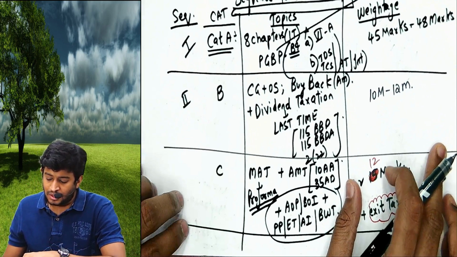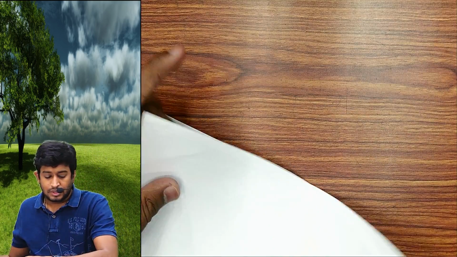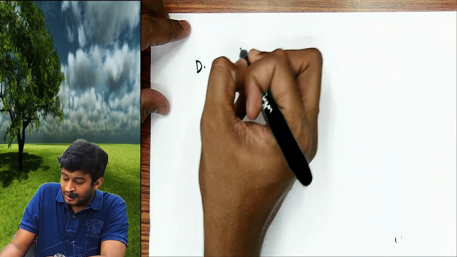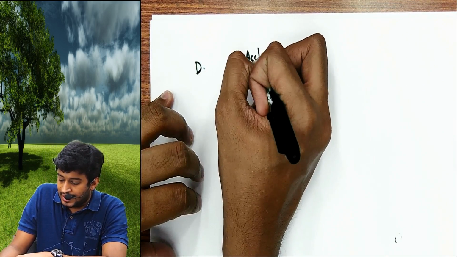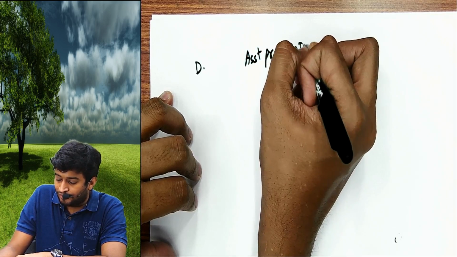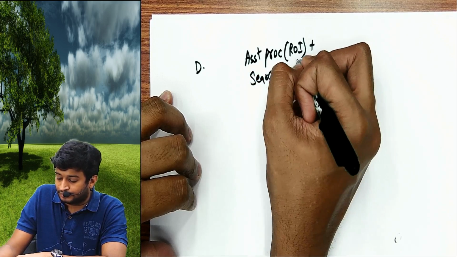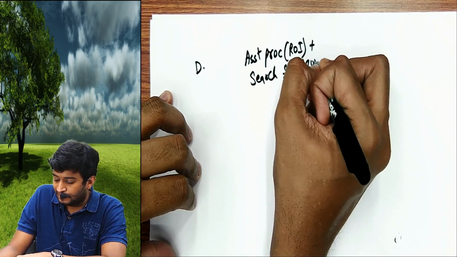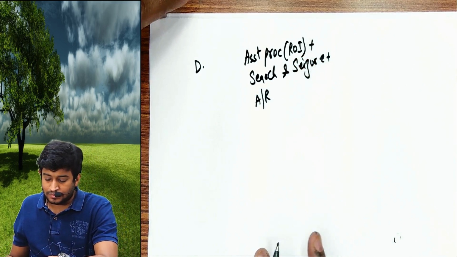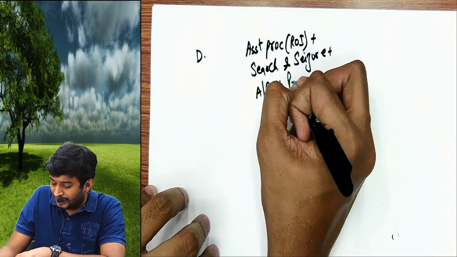Yeah, clear? So how many categories are done? ABC is done. Next, category D. Category D, my favorite. Assessment procedures along with return of income, plus search and seizure, plus appeals and revisions, plus penalties.